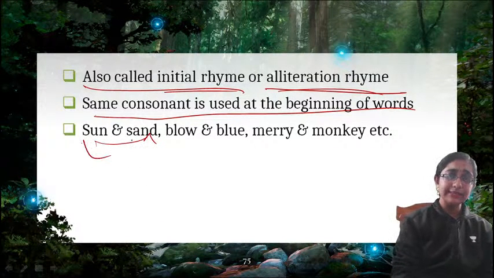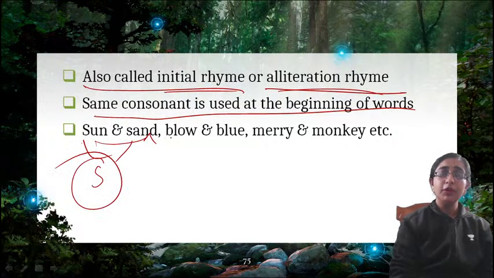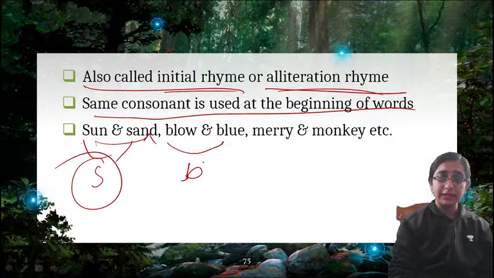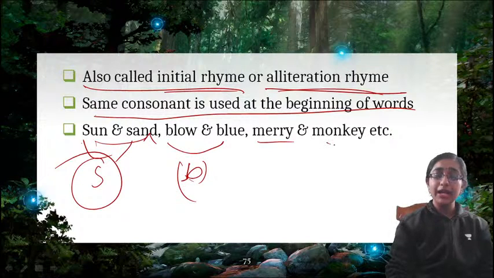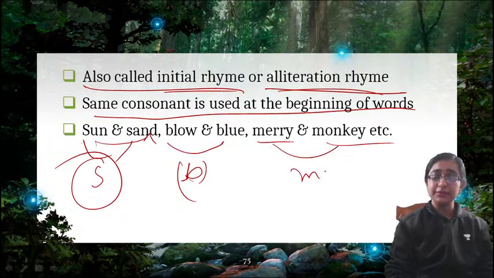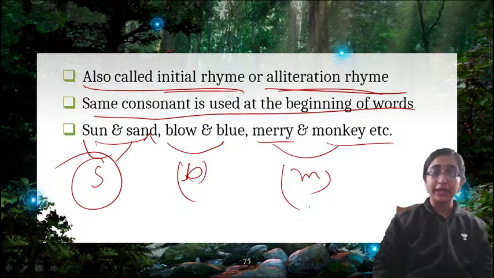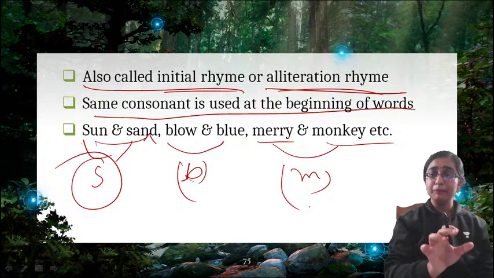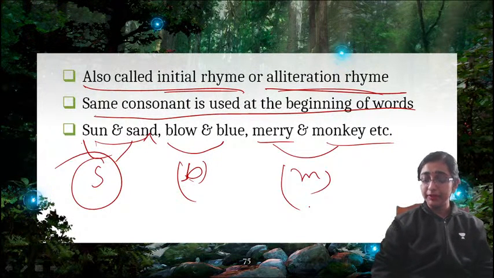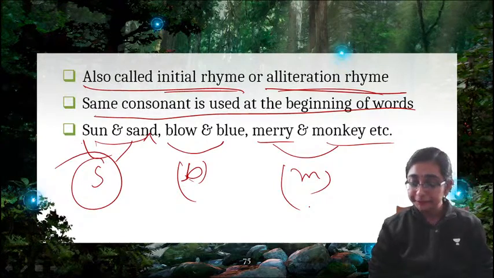So the S sound is used here. Blow and blew. So the B sound is used here. Merry and monkey. So the M sound is used here. So these are all head rhyme, which is initial rhyme. You can see the initial sound of a word is what is rhyming.